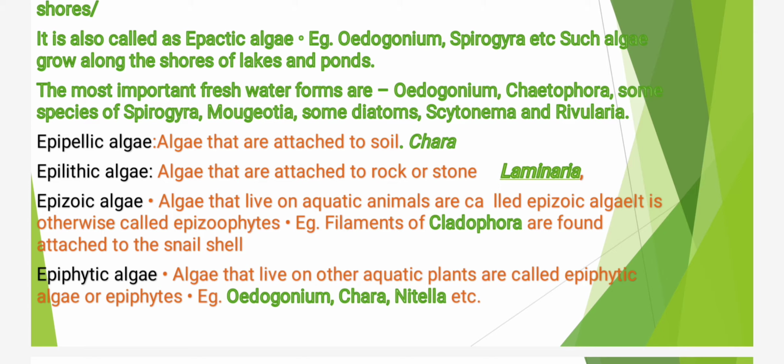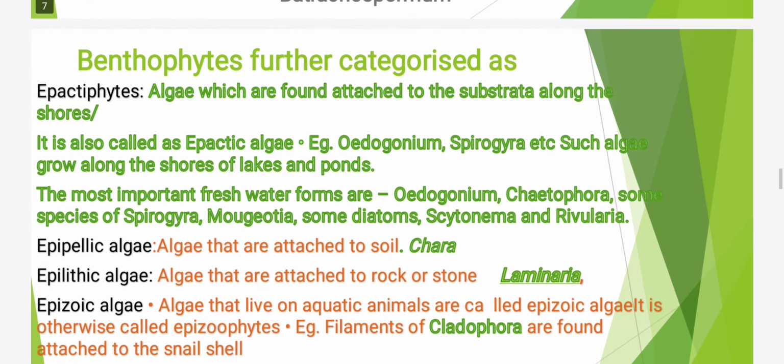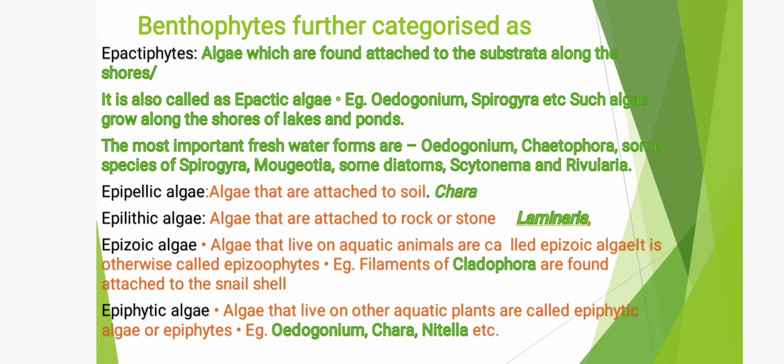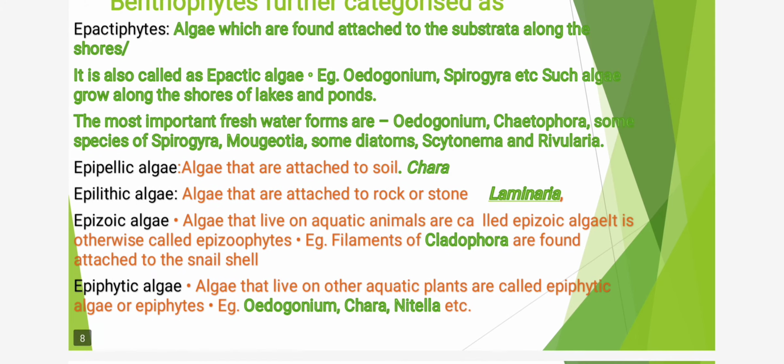So students, I have only mentioned here genus name, and some species of the genus they may be categorized into different categories. So students, benthophytes can be further categorized into these 5 types, and these are epectophytes growing on the shores, epiphytic growing on the soil, epilithic found growing on the stones, epizoic grow on the animals, and epiphytes which grow on the plants.